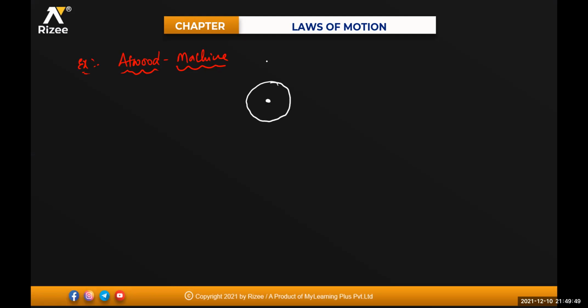This is your pulley, and this one is massless. Okay. And here this one is fixed, like in the wells in Rajasthan, where they try to take the water from the wells. Like say there is one block here, for example M2. There is another block here, say for example M1. I am saying that M1 is greater than M2.